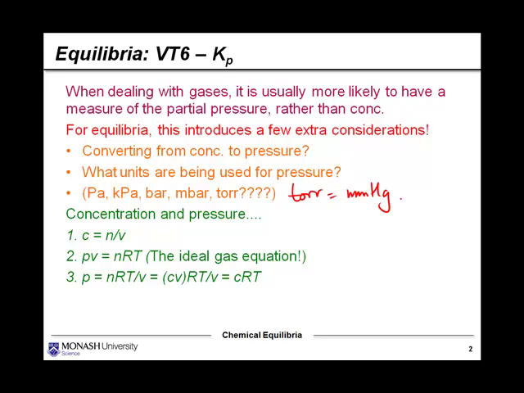If I look at expressions number 1 and 2, I notice that they both have n for the number of moles. I notice that they both have V for the volume. So maybe I can make some sort of expression interrelating these two.